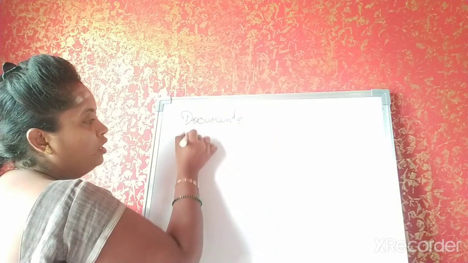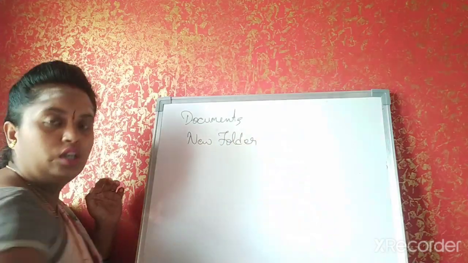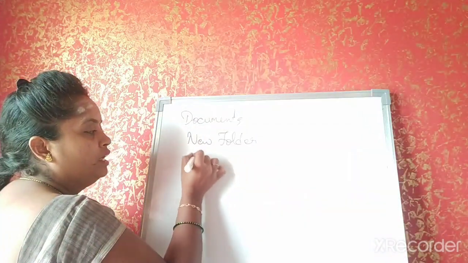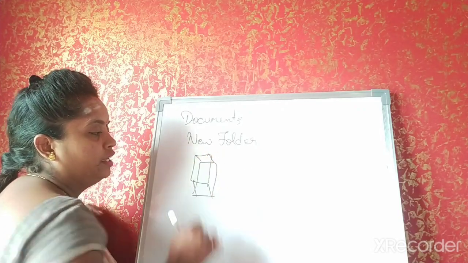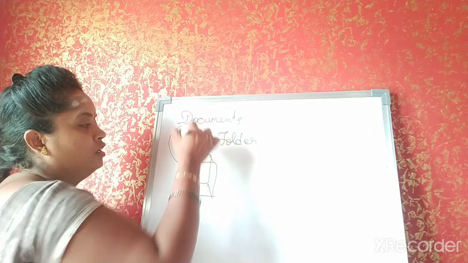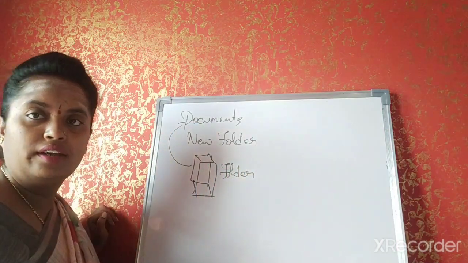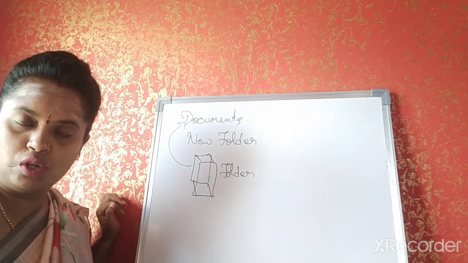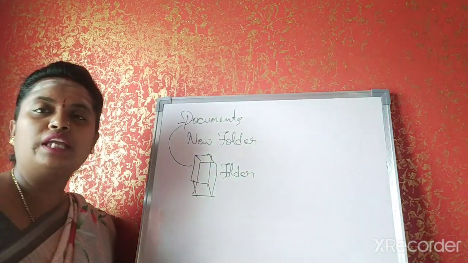Click on documents. In documents, click on new folder. Then a folder will be created in documents. Here also, in the same way, you can name the folder and create it. Understood? So that is creating a folder using Windows Explorer, did you understand? Fine. Next, you will be seeing how to rename a folder.